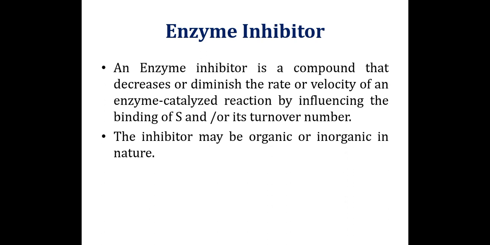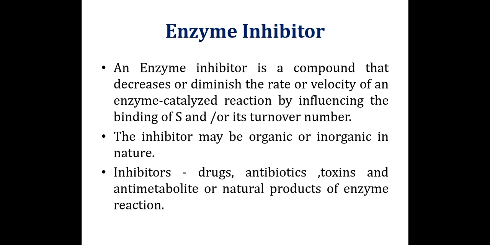The inhibitor may be organic or inorganic in nature. Drugs, antibiotics, toxins, antimetabolites or natural products work as inhibitors.